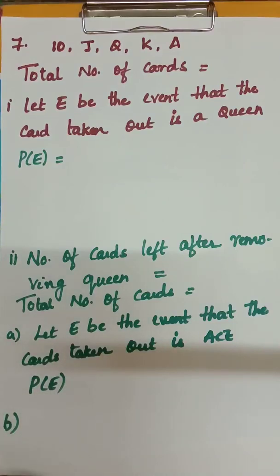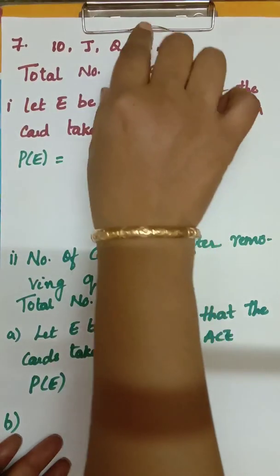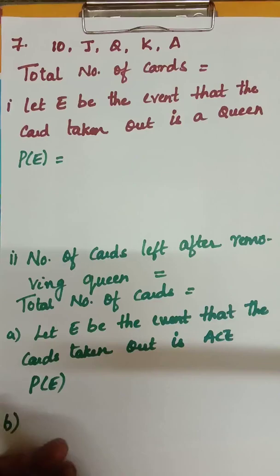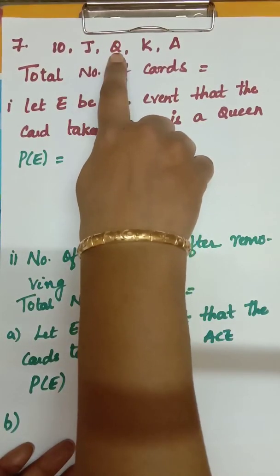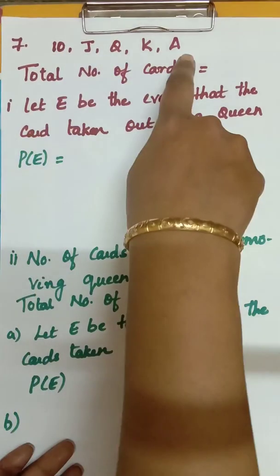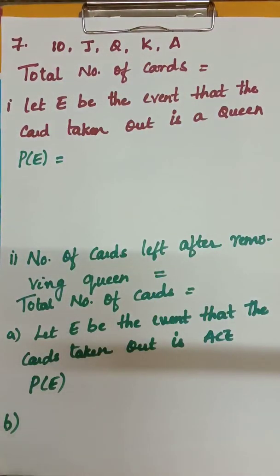First bit, what is the probability that the card is Queen? Out of these 5, we are just taking out one card. What are the chances of getting Queen? How many queens are there? 1. Number of favorable outcome is 1. Total possible outcome is 5. Just put the formula and put the answer.